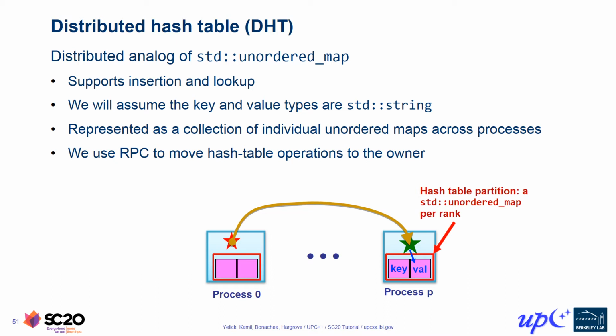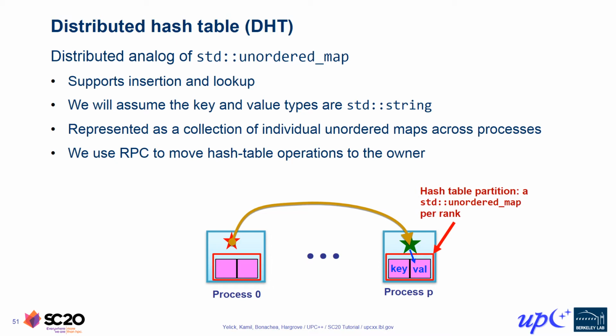Our distributed hash table provides methods for element insertion and lookup, where each such operation potentially entails fine-grained and irregular communication with remote processes. We will see how UPC++ makes it very easy to implement such a distributed data structure, and that the result can provide seamless asynchronous operation and robust scaling performance.